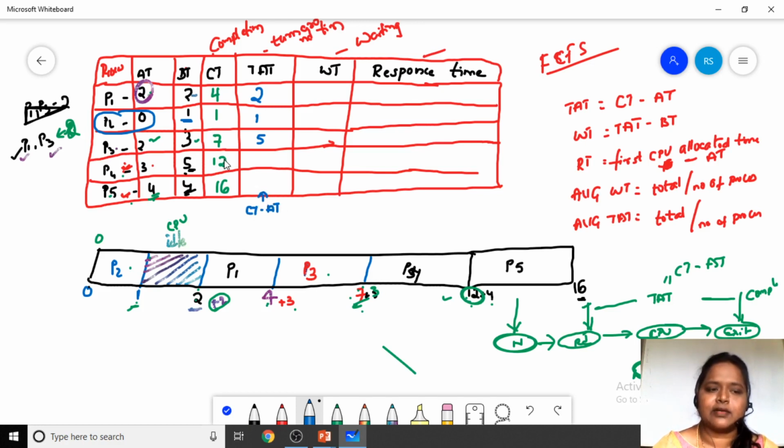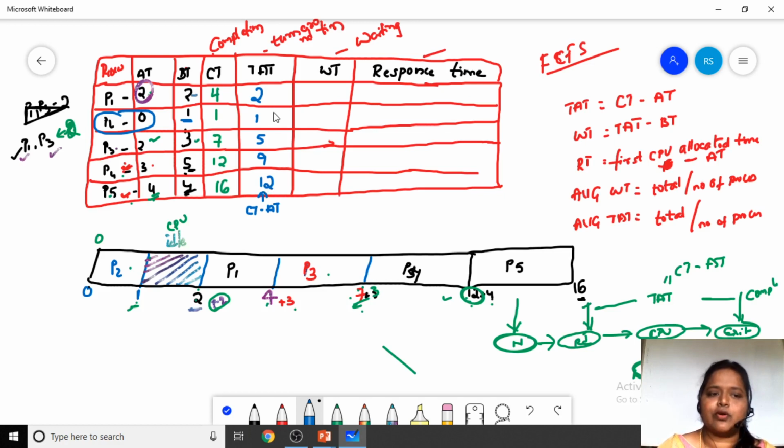Here the completion time is 12 and the arrival time is 3. So the turnaround time is 9. Here the completion time is 16 and the arrival time is 4. So the turnaround time is 12. This is how you calculate the turnaround times.